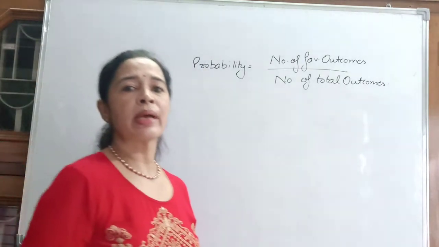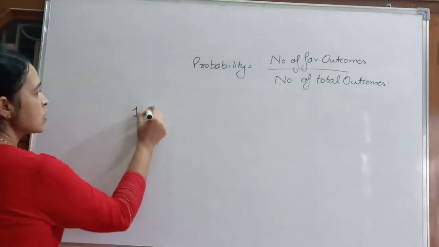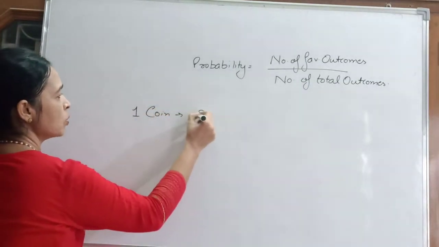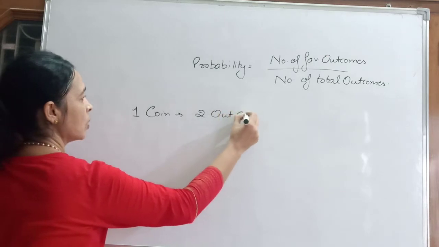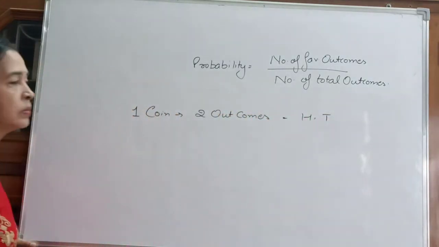How many outcomes you can get? You can get only two outcomes. If you toss one coin, you will get two outcomes. One will be head, other will be tail.